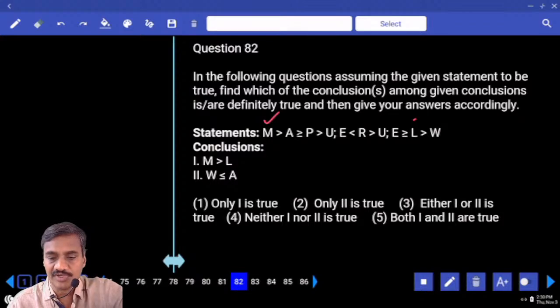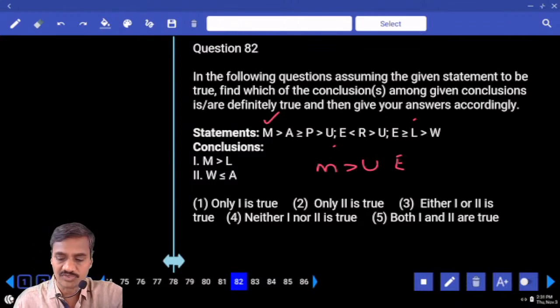Now, first we need to go to U. M to U, isn't it? M greater than U. And U to E, if you observe here, they are opposite symbols. Hence, the first one is ruled out.